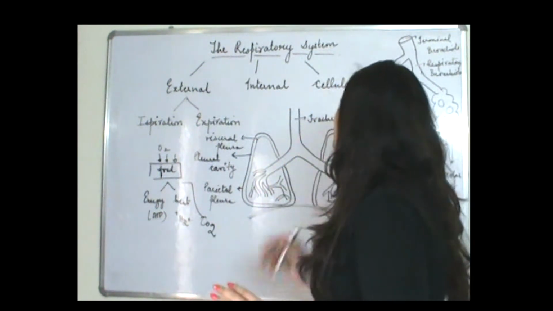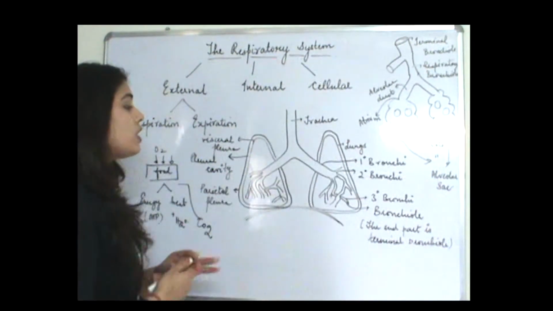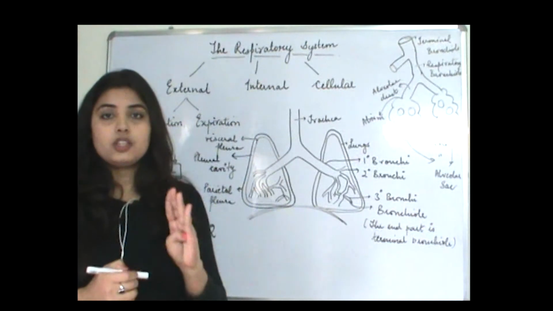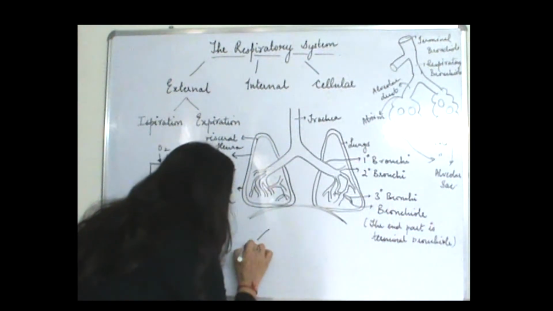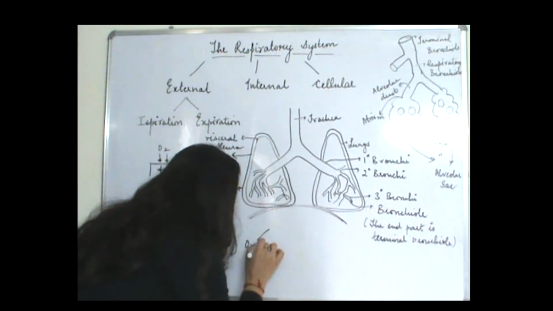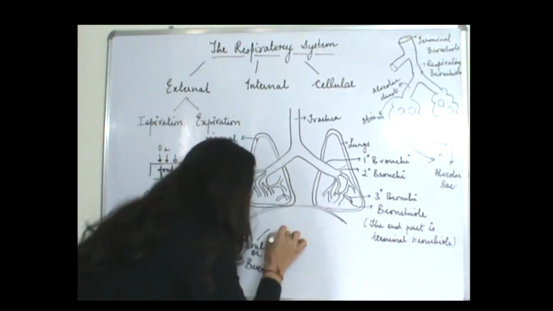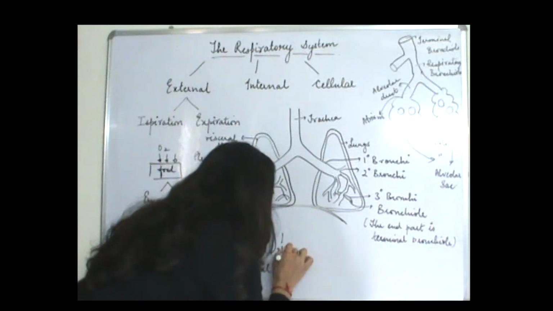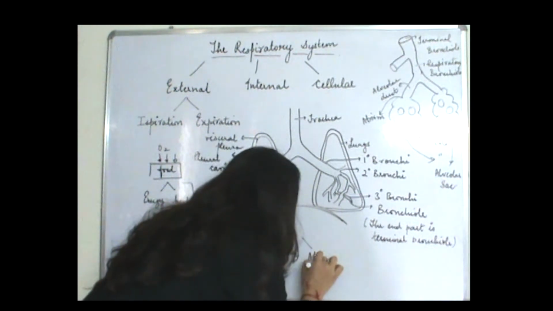So now next is your lungs. Right, so now there are four cavities inside the human body. The four cavities are, first, oral, also known as buccal, then nasal, then abdominal.